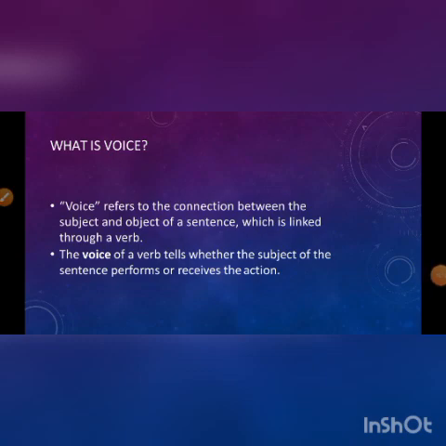Okay, doer means active, receiver means passive. So here is the example you can find. Rohan writes a letter. Very easily you can understand here Rohan is the subject because he is writing the letter here. Okay, so he is the doer. So Rohan is subject, writes is verb, a letter is object. So here you can see that directly it is said in the active voice that Rohan is the subject and he is the doer of the action.